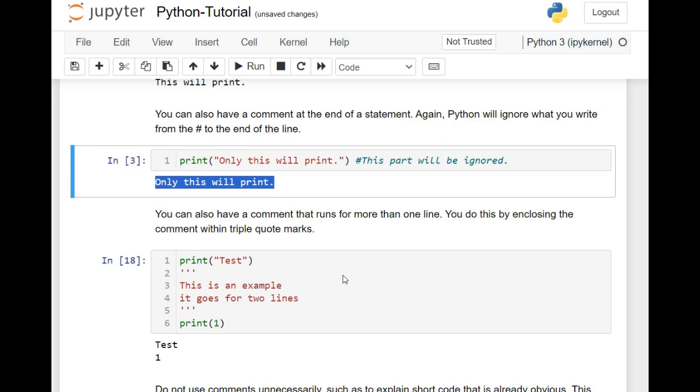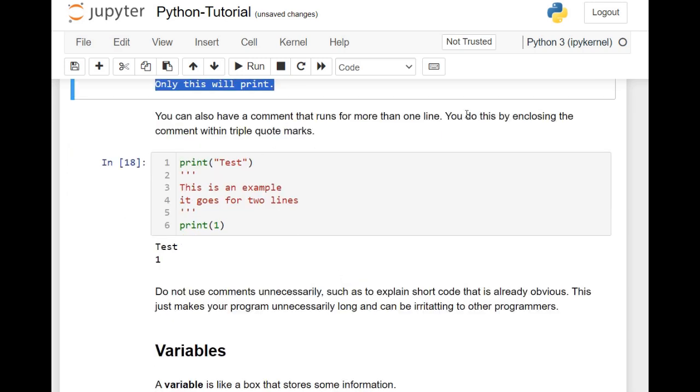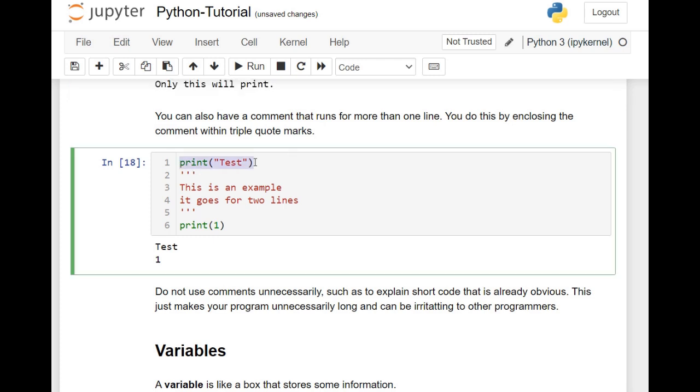You can also have a comment that runs for more than one line. You do this by enclosing the comment within triple quote marks. So once again we have a print command here and a print at the end, and in between we have multiple lines which are a comment.